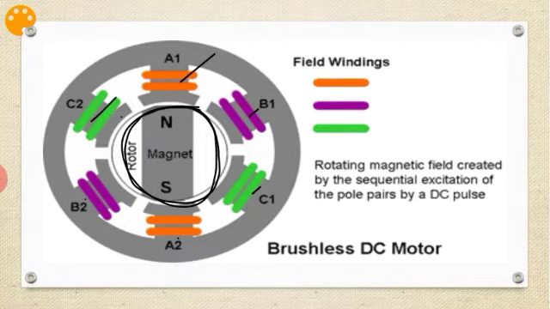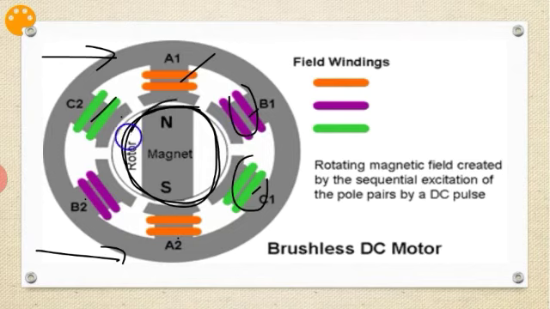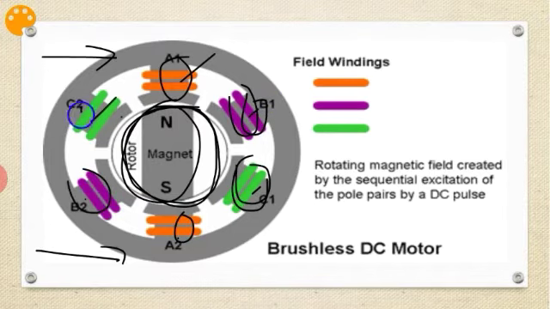If the pulsed AC supply is given to this stator winding, these will become like electromagnets. This is a permanent magnet. I repeat, the rotor is a permanent magnet and these are electromagnets, a pair of electromagnets we can say. When you excite A1 and A2, it creates opposite poles. For example, assume that A1 is a south pole and this one is a north pole. The permanent magnet north and the stator winding south will attract.